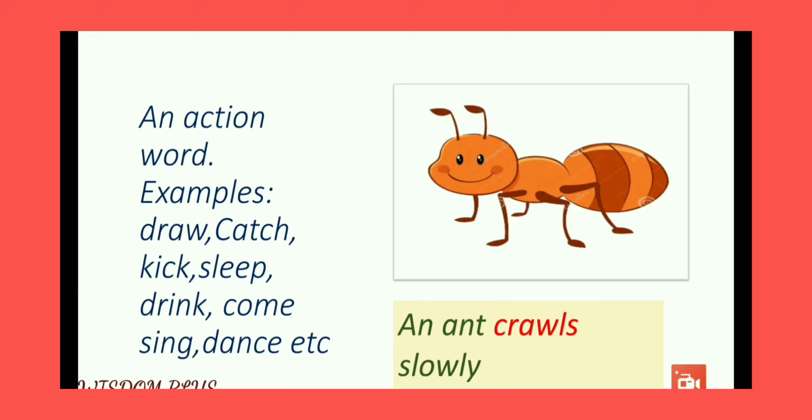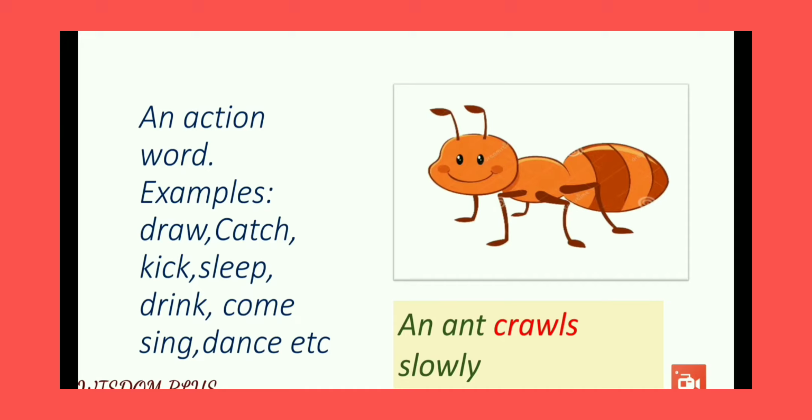As you can see here on your screen, it is written an action word, examples. So we know these are the words which have some kind of action, like draw, catch, kick, slip, drink, come, sing, dance, and etc. On the right hand side of the screen, you can see a beautiful picture of an ant.